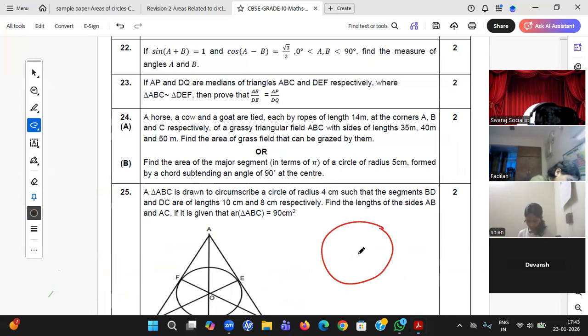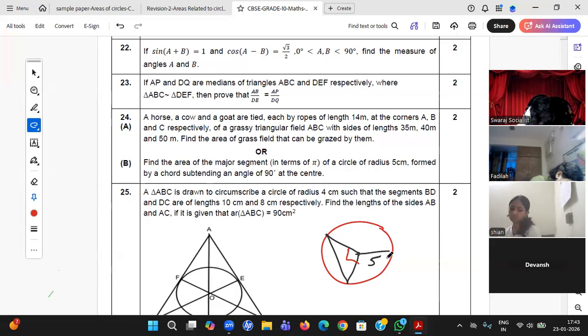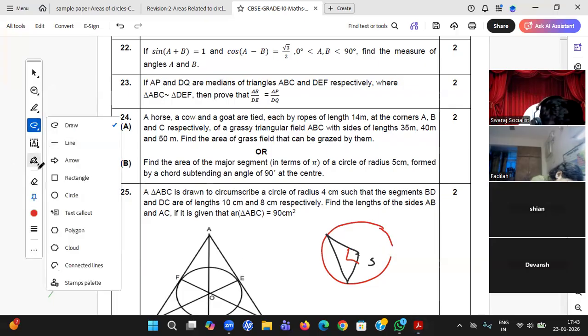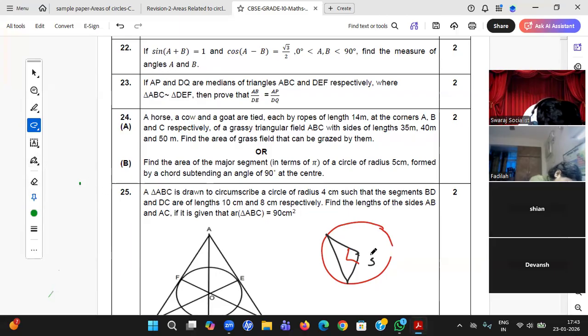There will be a chord that makes a segment, subtending an angle of 90 degrees at the center. So this is 5 centimeters. Radius is 5 centimeters, student.